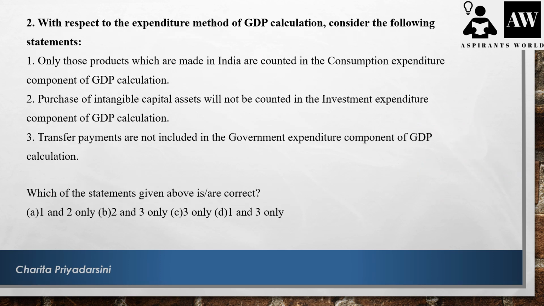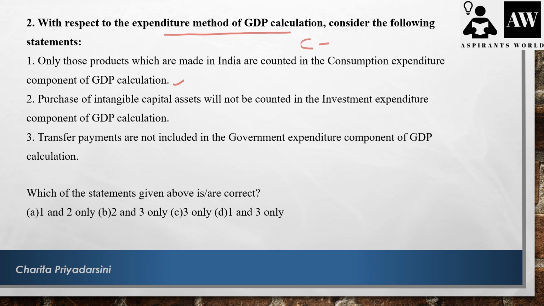Next question. With respect to the expenditure method of GDP calculation, consider the following statements. They have given: only those products which are made in India are counted in the consumption expenditure component of GDP. So first let's write the expenditure method formula.